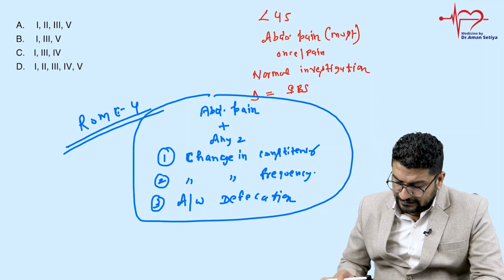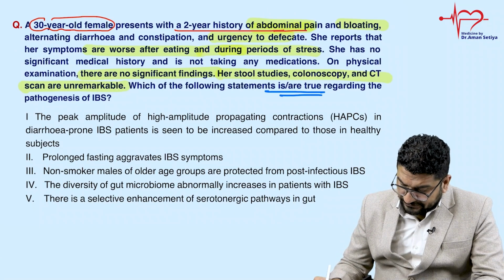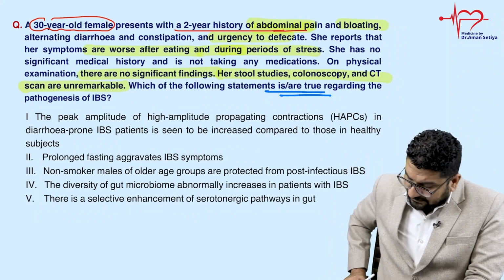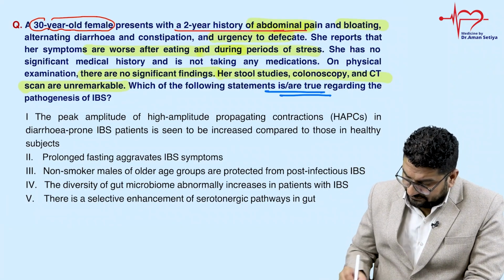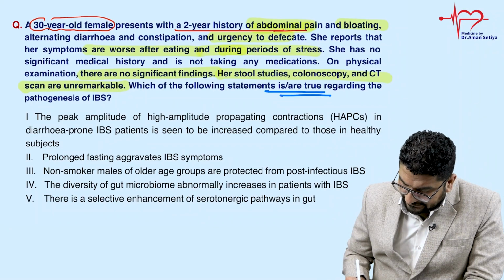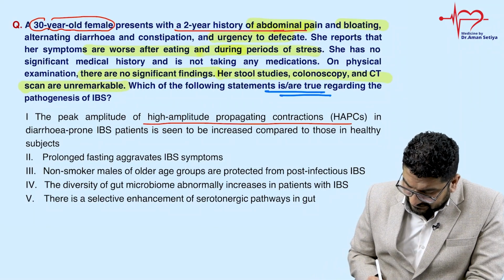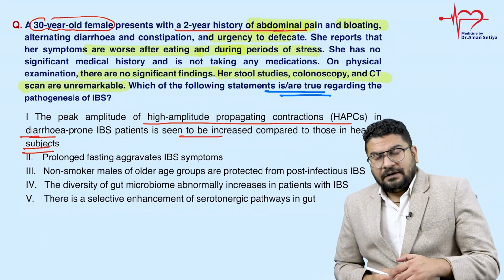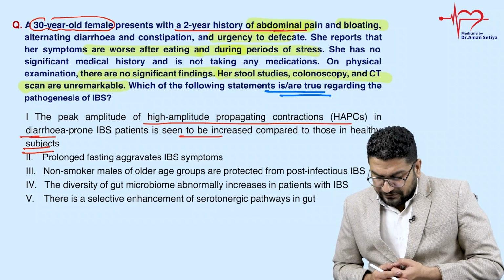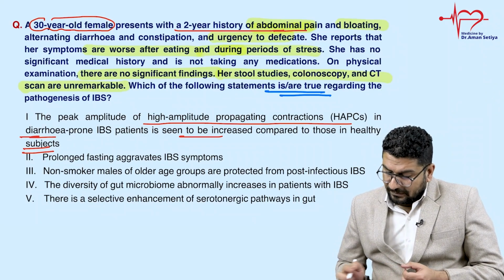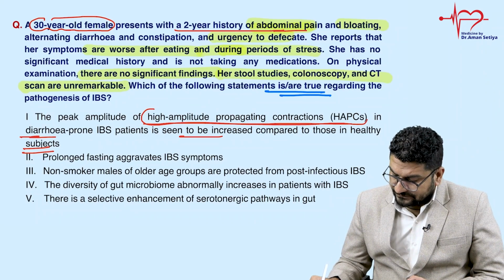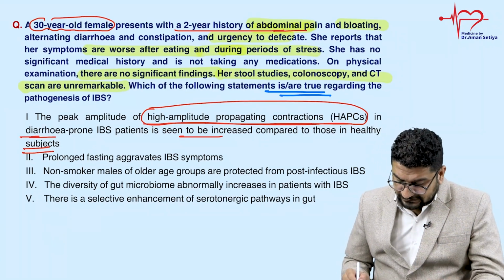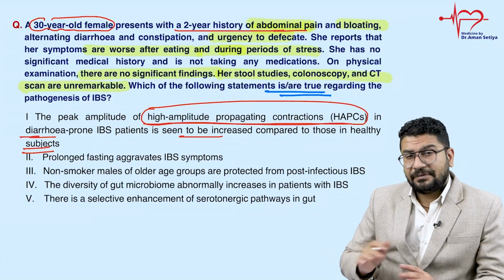Now what question are they asking? They are asking which are the true statements. Let us see this one by one. First: the peak amplitude of high amplitude propagating contraction in diarrhea-prone IBS patients is seen to be increased compared to healthy subjects. They are basically asking about HAPCs. Just try to understand this. It is a logical thing when you study physiology: high amplitude propagating contractions are more in diarrhea, when your gut is having more frequent stool. So this is a correct statement. They are more in diarrhea type compared to constipation type.